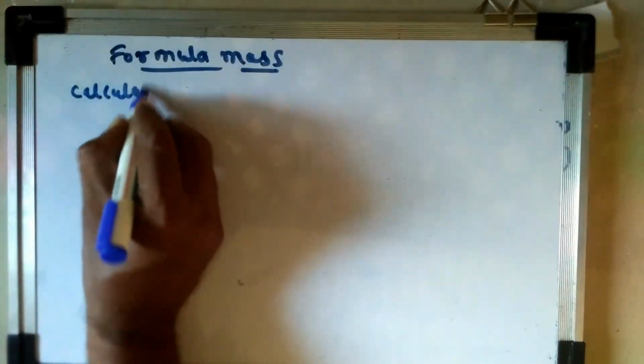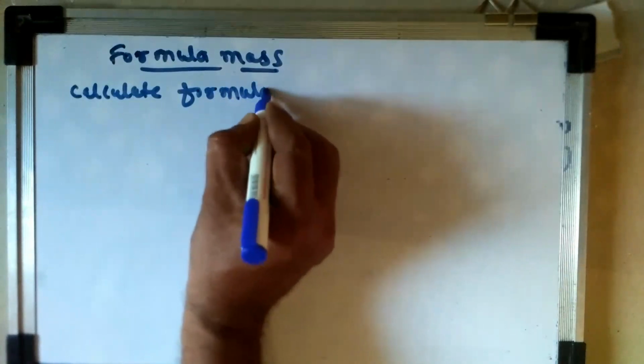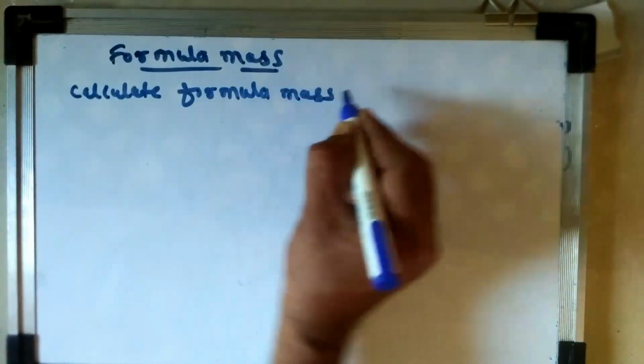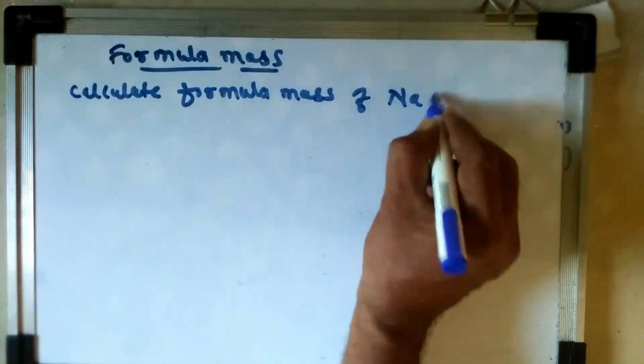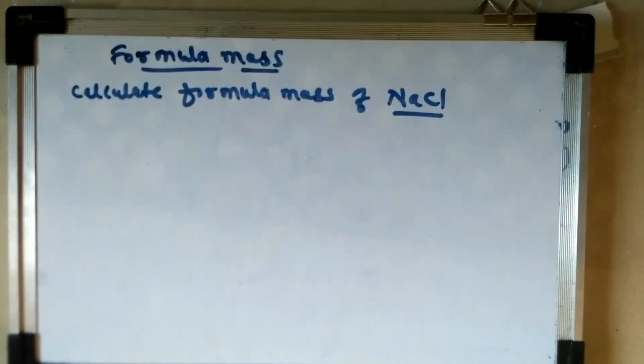For example, let us calculate the formula mass of NaCl, that is sodium chloride. We know that the atomic mass of sodium is 23 and the atomic mass of chlorine is 35.5. By summation of the atomic masses of the two elements, we can calculate the formula mass of NaCl.